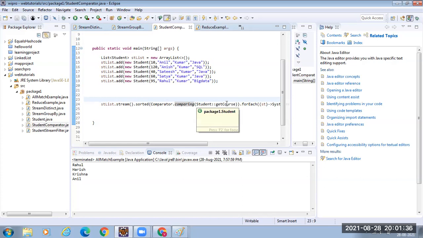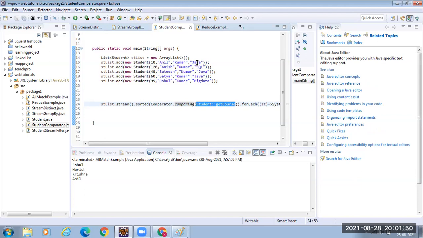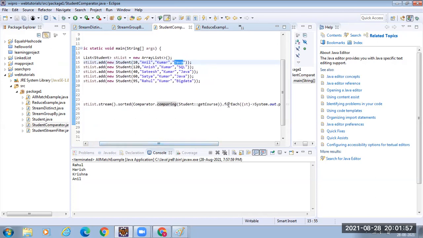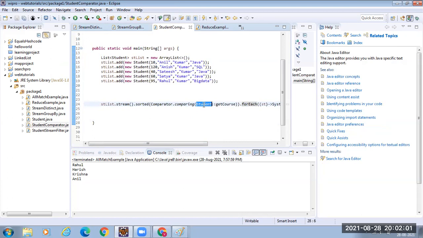When you want to call getCourse from the student, you can simply say Student::getCourse. What happens to this comparing? You are specifying to use my getCourse to get the course name and use this to sort my objects. After that, I'm calling forEach. This is called method reference. Okay, clear?